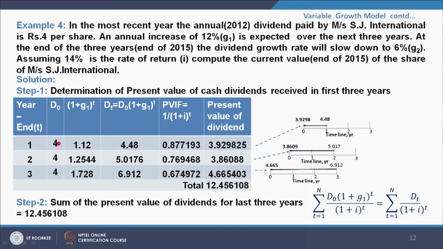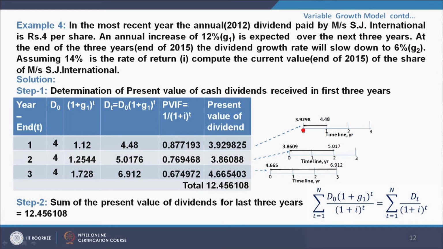When we multiply these two, this comes out to be 4.48, and this is the value of Dt equal to D0 (1 plus G1) to the power t. Now, if you find the present worth factor, this is 1 divided by (1 plus I) to the power t, and the present worth factor is 0.877193. Hence the present value of this dividend, which is this dividend multiplied by this present worth factor, gives you 3.929825.